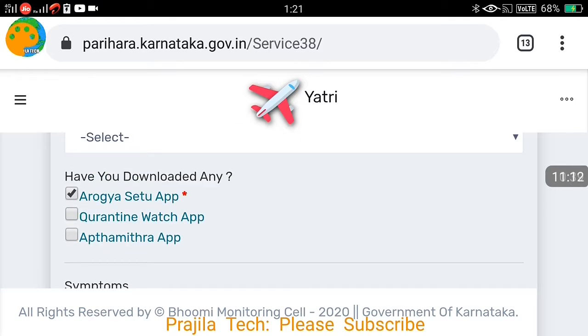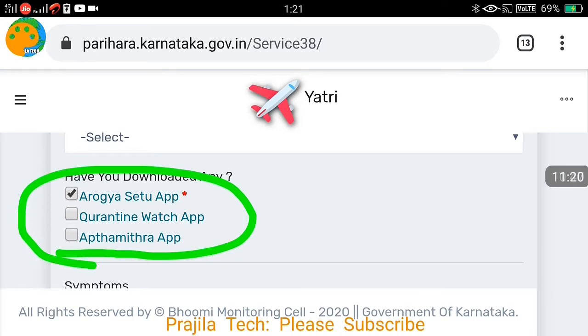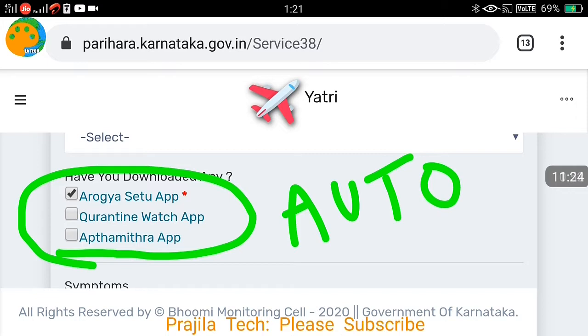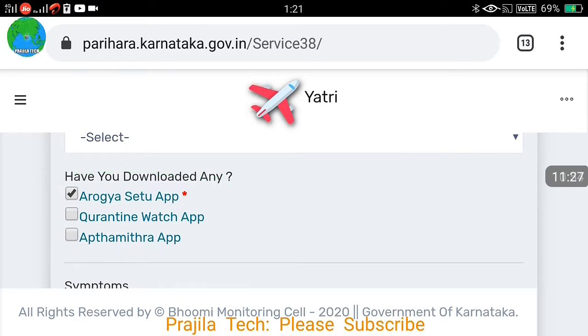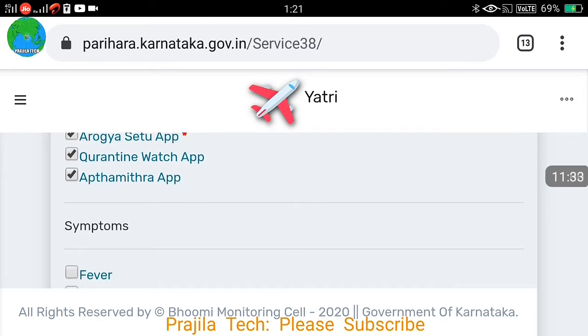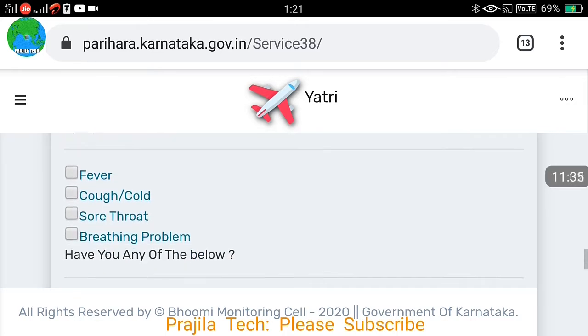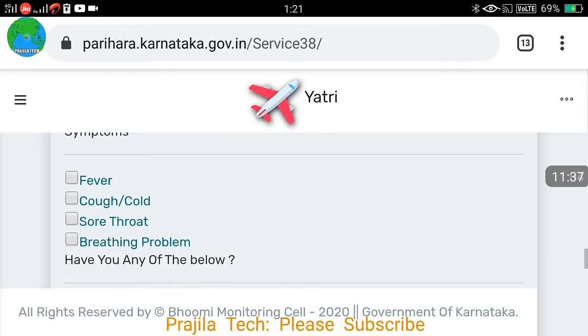And you can see here, have you downloaded any of these three apps? It is mandatory. I have not downloaded those things. I have only the Arogya Setu app. So you can see here, by default it detected Arogya Setu on my mobile, but the other two applications are not there. That is why it is not showing the tick mark. So you have to do a tick mark. Make sure that you install those applications before filling this, because it will automatically capture.